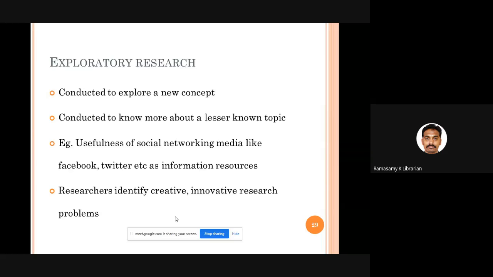See, people don't know much about the implications or practical uses of Internet of Things in a library environment. So I do research on that. So I want to know more and more about this particular application in libraries. So that kind of research is called exploratory research. For example,